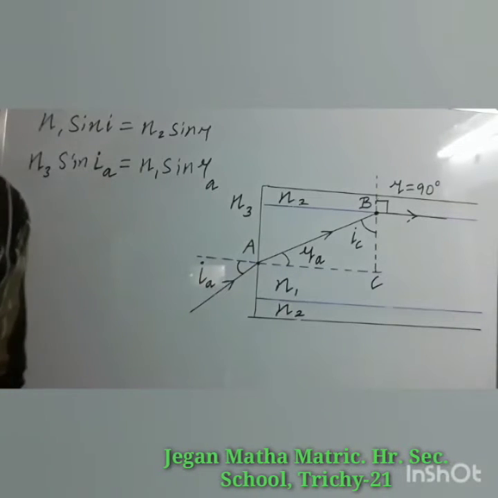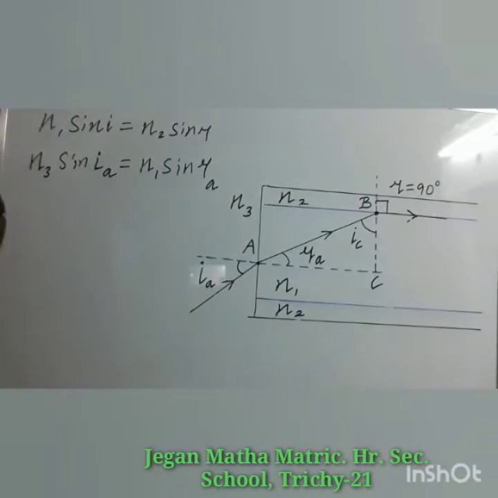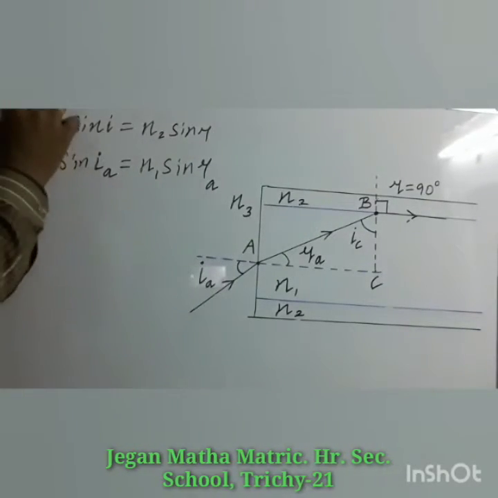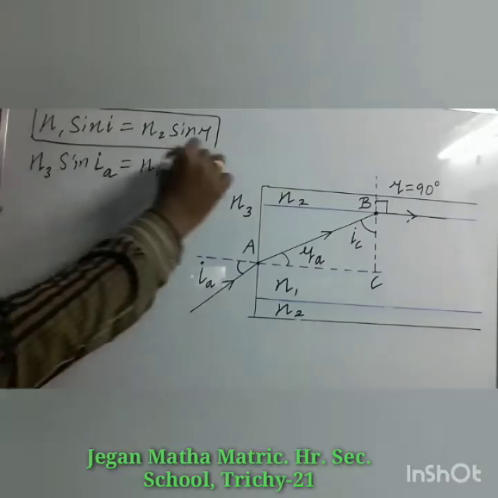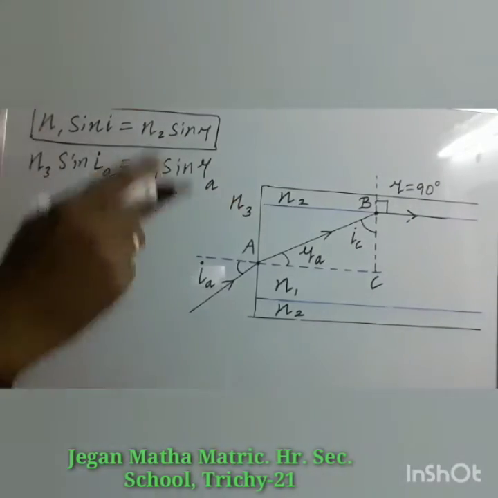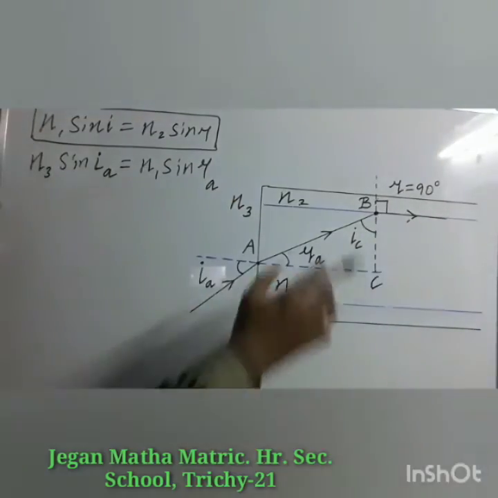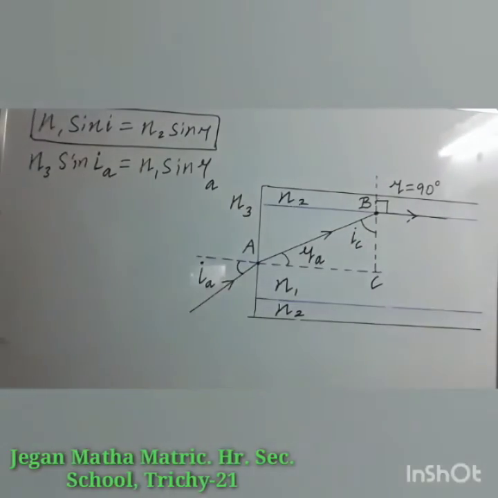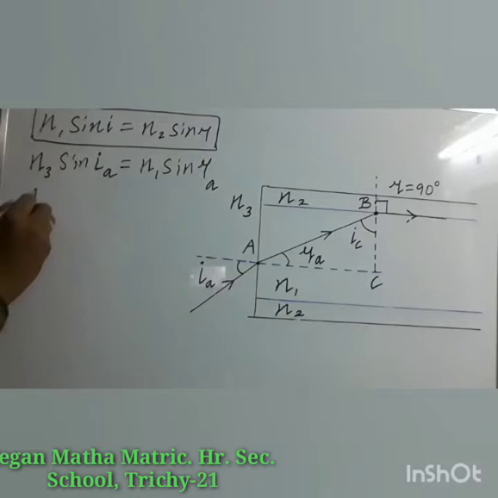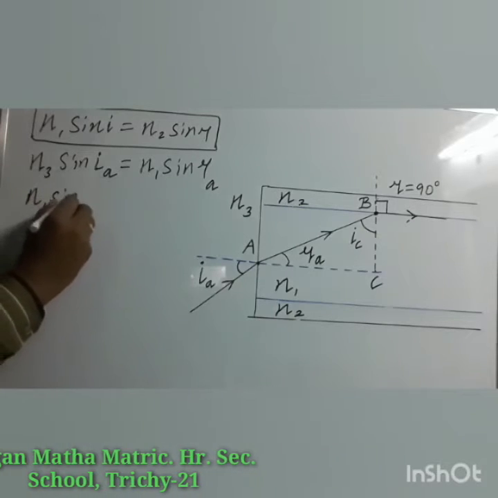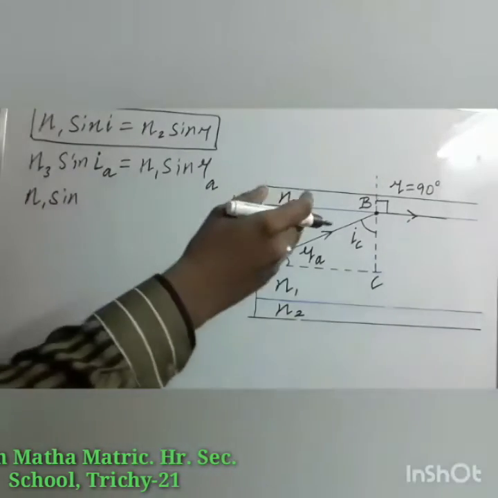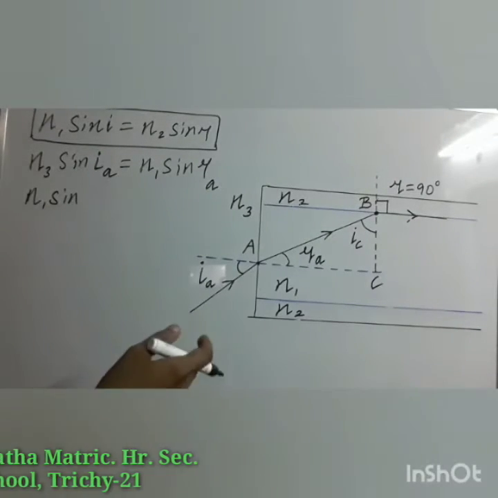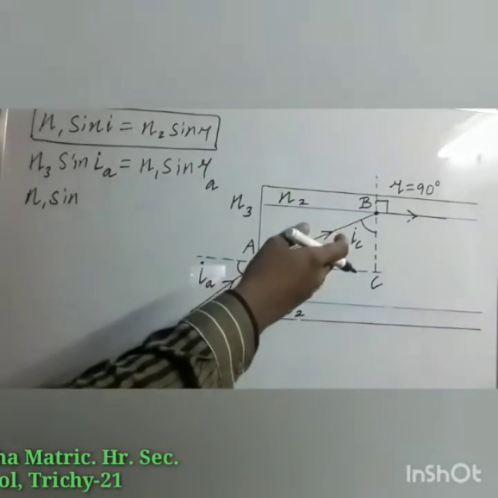Likewise, Snell's law in the product form can be written for the refraction at the point B also. Using this general expression, we can write the refractive index of the first medium. For point B, the light ray travels from the core, so you have to apply the refractive index of the core, that is nothing but N1 sin. To ensure total internal reflection inside the optical fiber, we need an angle more than the critical angle.